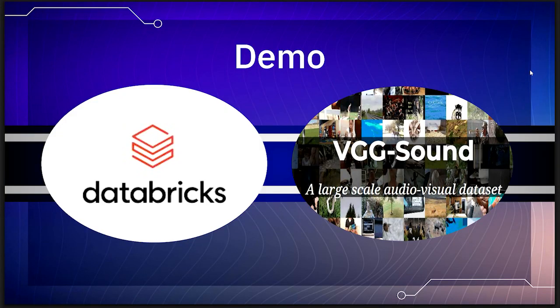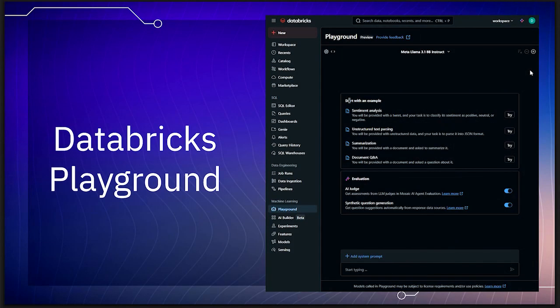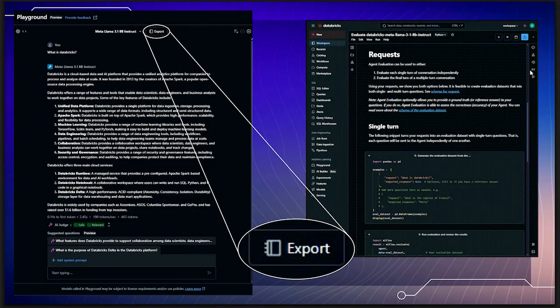Okay, so for the short demo, I didn't attend the Databricks walkthrough earlier, but I took my own path. Using the Databricks platform and the VGGSound dataset from the University of Oxford, I can show you a glimpse of what our AI can do. To start, I use the Databricks Playground environment where I can choose a model to train our data with. And in this environment, you can prompt the model for a response and then export that response into a notebook where you're able to edit the code in order to make changes and to train our model.